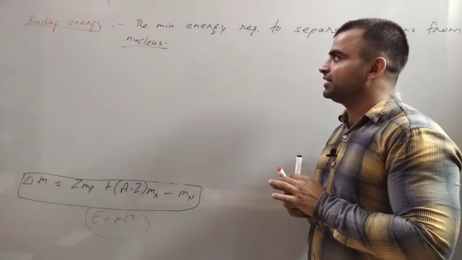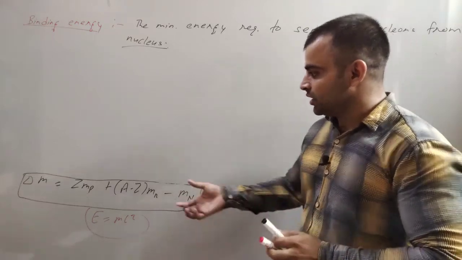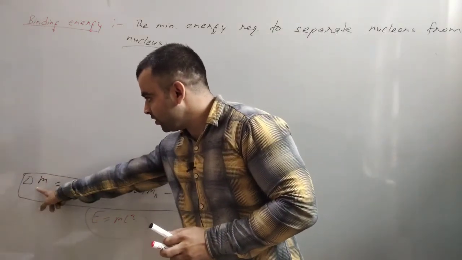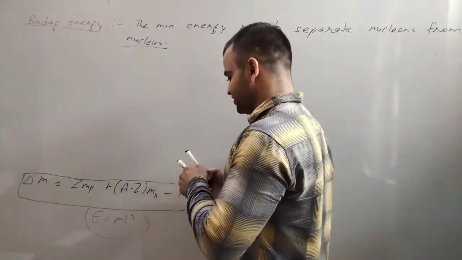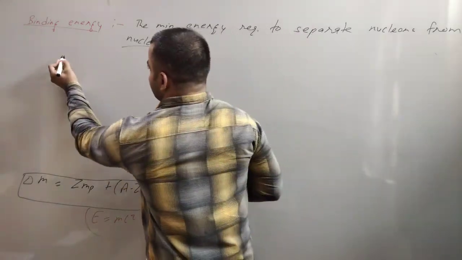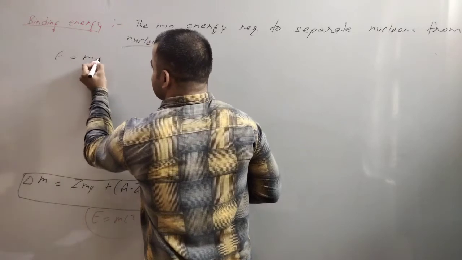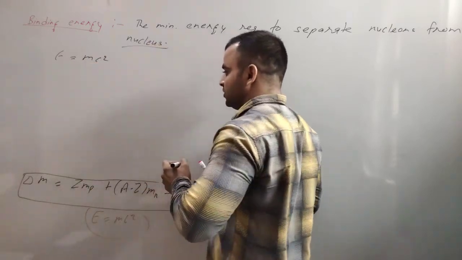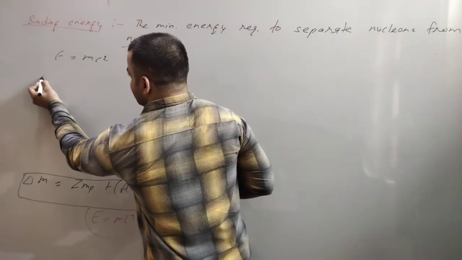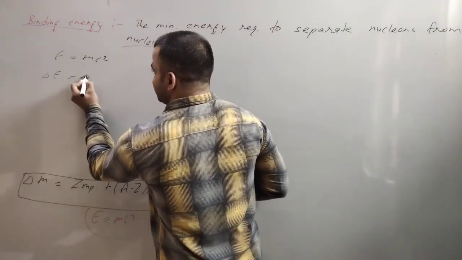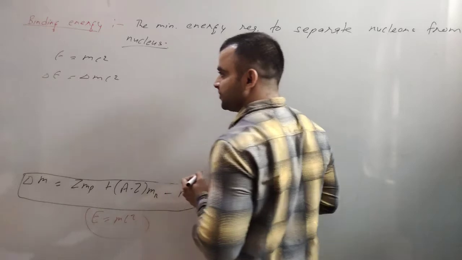We can calculate it easily because we have the mass defect and Einstein's relation. You know that E equals mc squared, and for binding energy, the energy will be del m c squared.